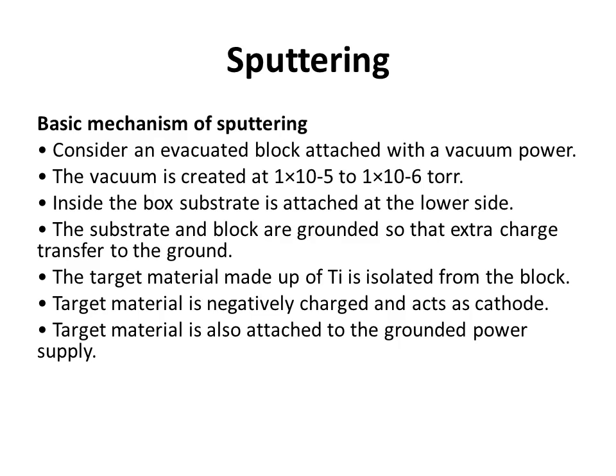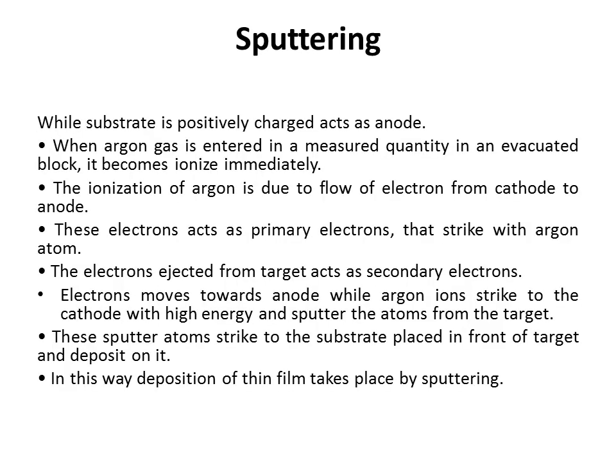The target material is attached to the power supply. While the substrate is positively charged and acts as the anode. Remember that the substrate is the anode and the target material is the cathode.